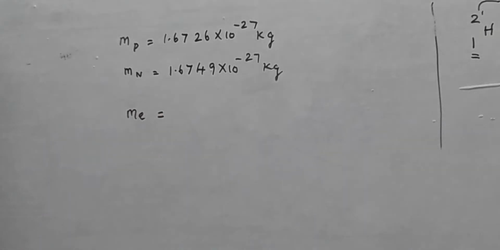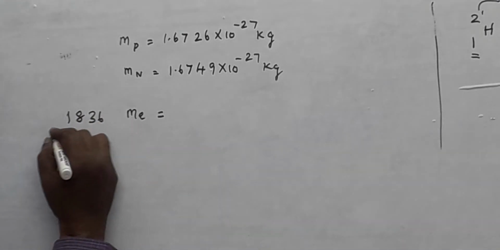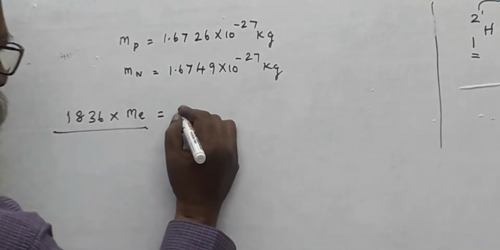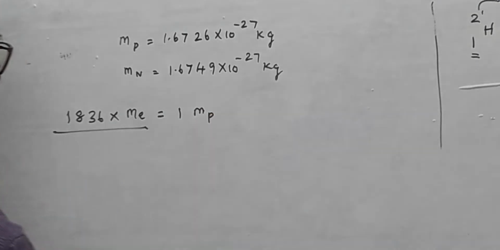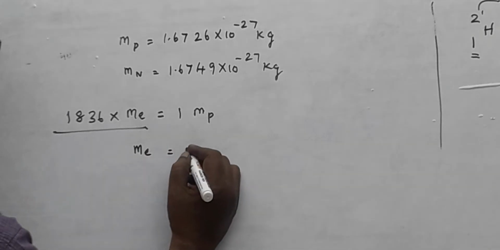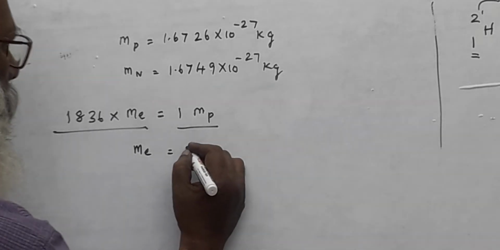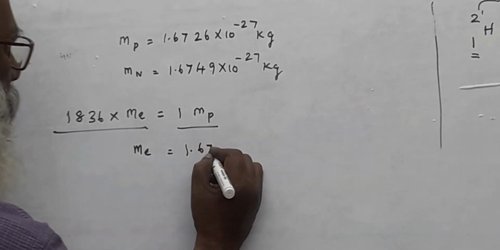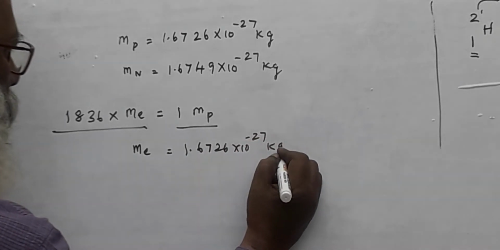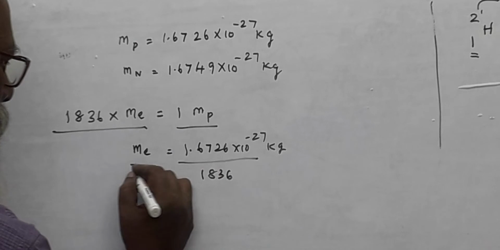Now we want to find out the mass of the electron. The mass of the proton is equal to 1836 times the mass of the electron. That is, if you want to find out the mass of the electron, then you have to write the value of the mass of the proton divided by 1836, which is nothing but 1.6726 into 10 power minus 27 kg divided by 1836. This is called the mass of the electron.